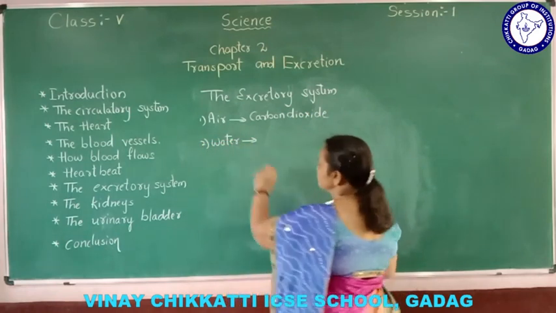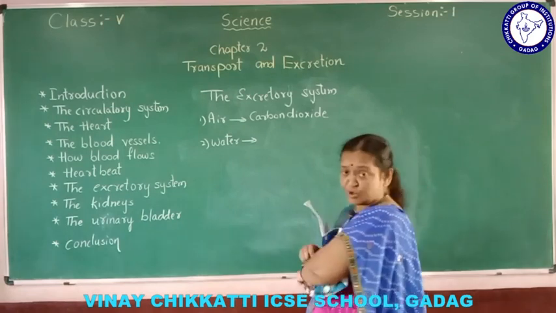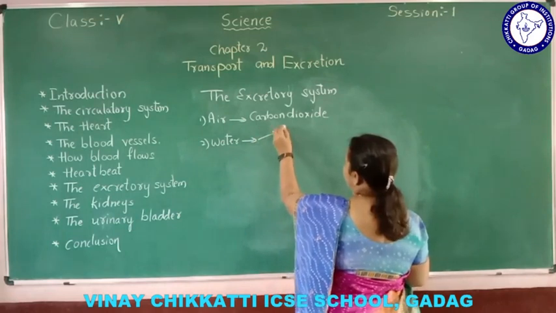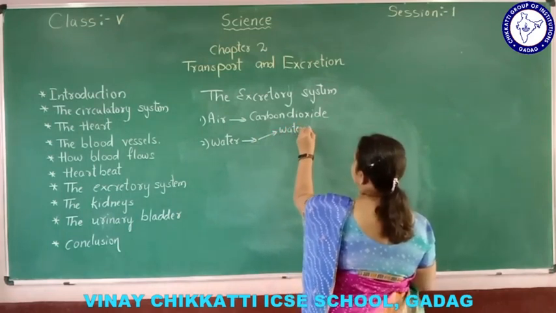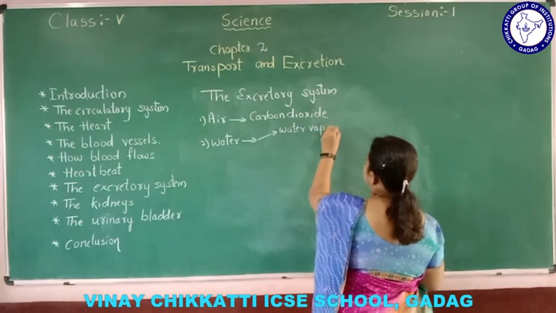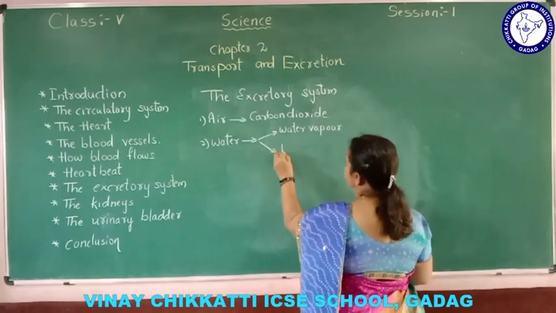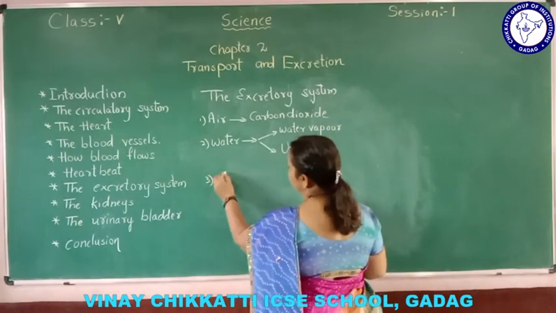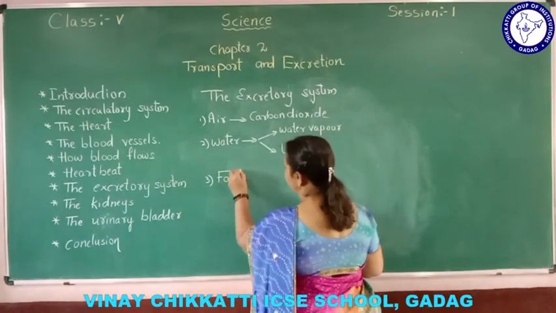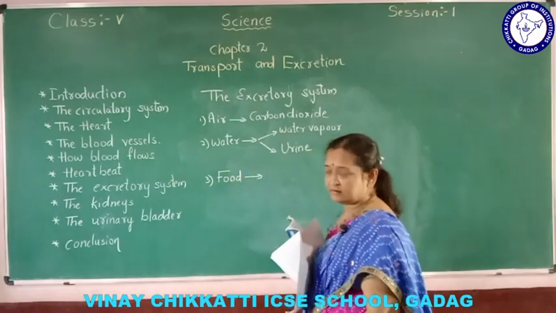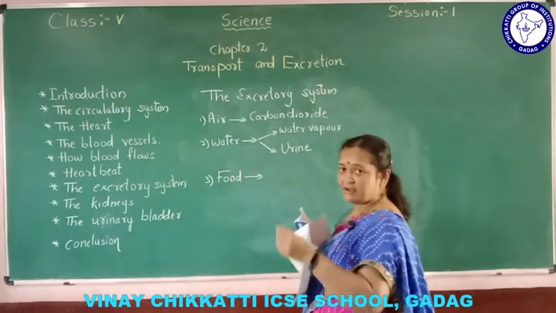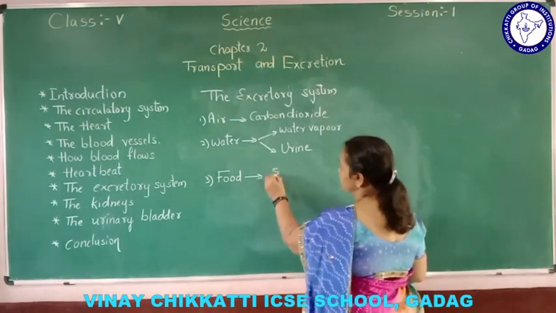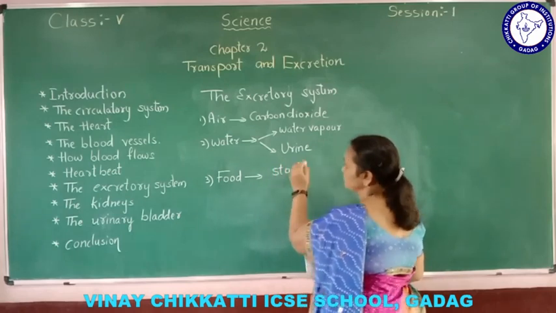When water is used in the body, water vapor and urine are produced. Then when we take food, energy is extracted from the food in the body, and the waste produced is in the form of stool.